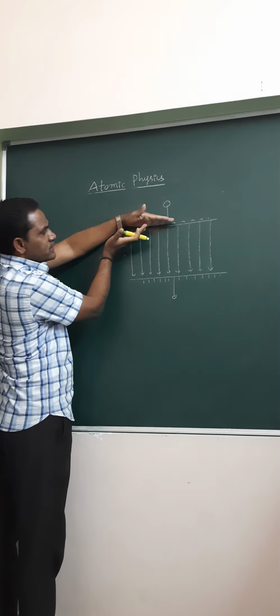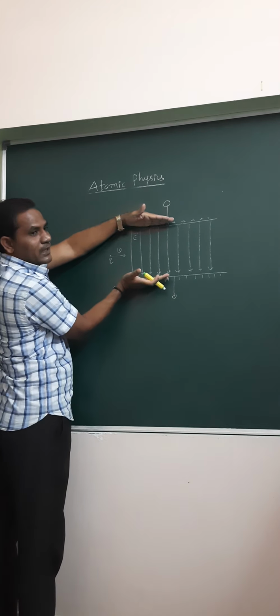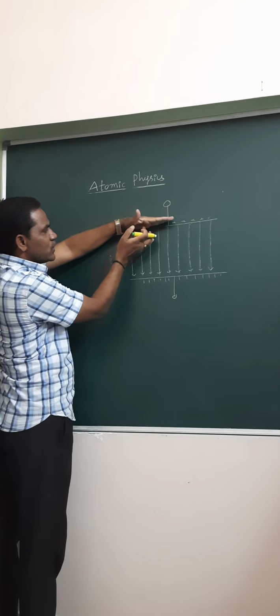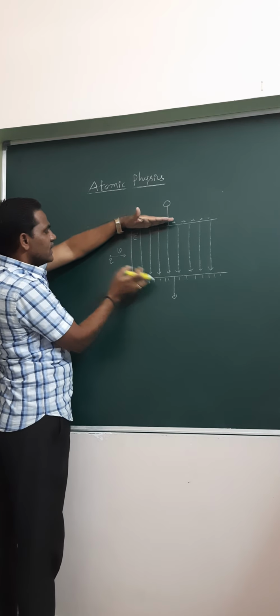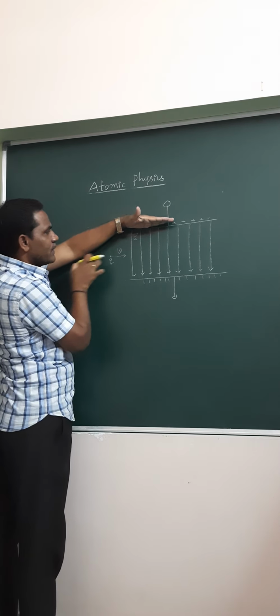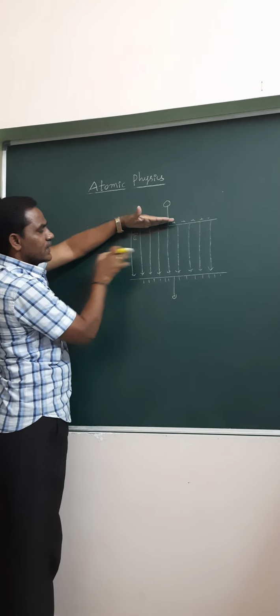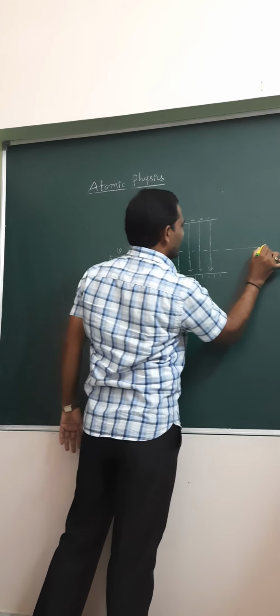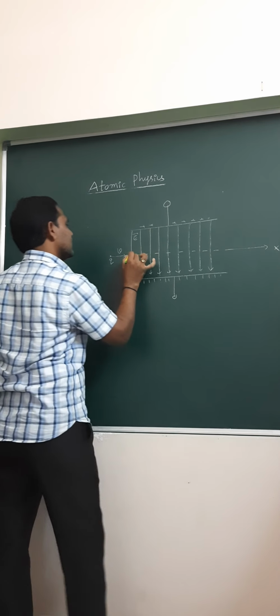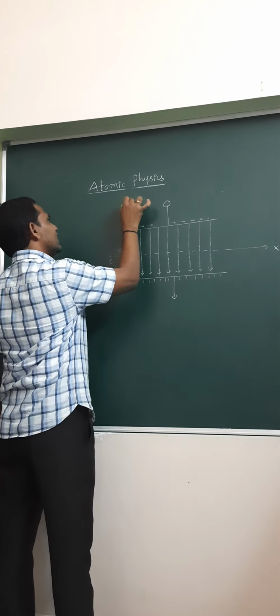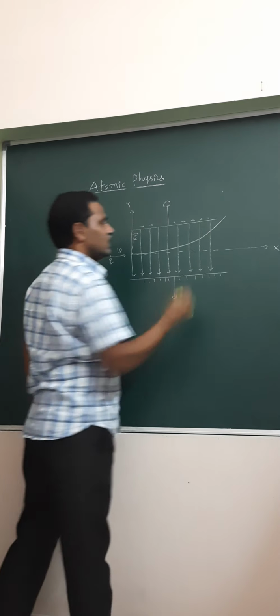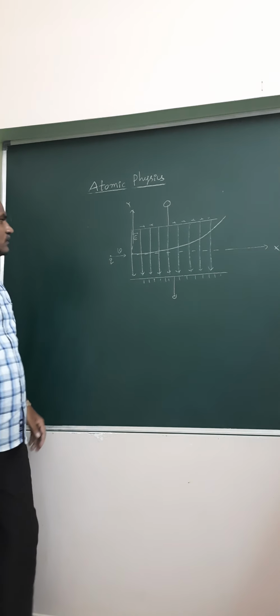The charged particle is moving perpendicular to the electric field in this direction. Say this is the x-axis and this is the y-axis, then the particle follows a parabolic path.